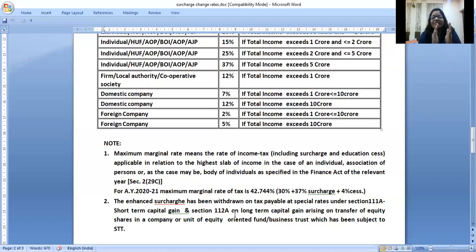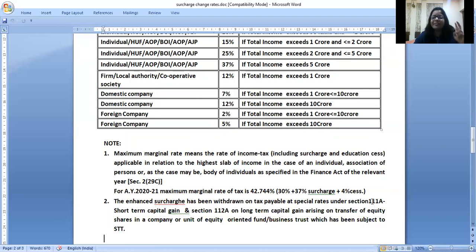Now, a very important point is, I just told you that individuals are going to pay surcharge at 10%, 15%, 25%, 37%, right? But for these two incomes, the surcharge rates will not exceed 15%. The enhanced surcharge rates, that is 25 and 37%, have been withdrawn for short-term capital gain under 111A, that is on shares, and long-term capital gain on shares.